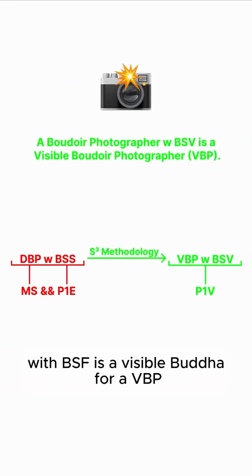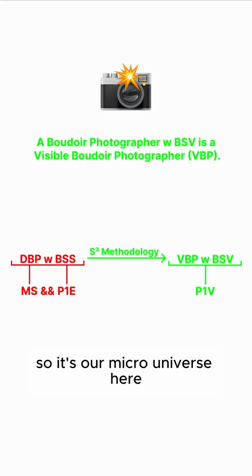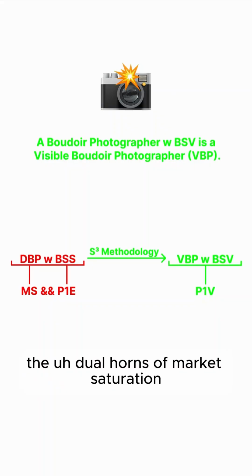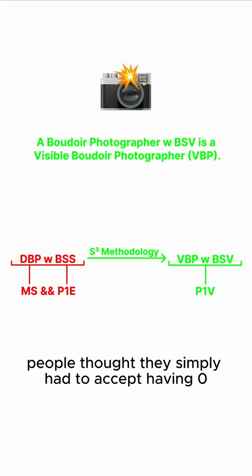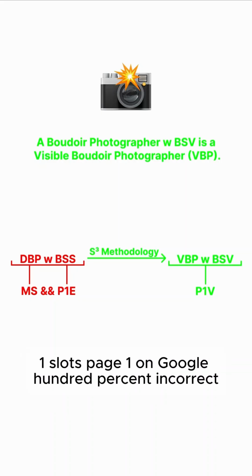And a boudoir photographer with BSV is a visible boudoir photographer, a VBP. So this is our micro universe here. A disappearing boudoir photographer with boudoir search sameness is caused by the dual horns of market saturation and the false belief of page one equality. People thought they simply had to accept having 0 or 1 slots on page one on Google. 100% incorrect. We now know that.